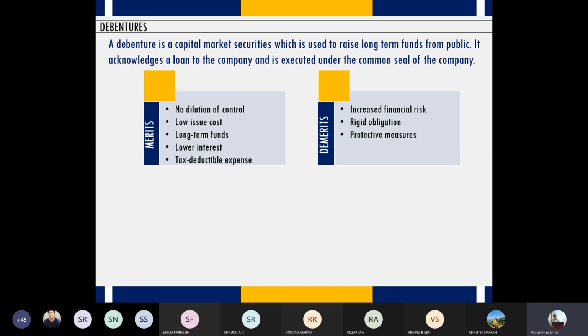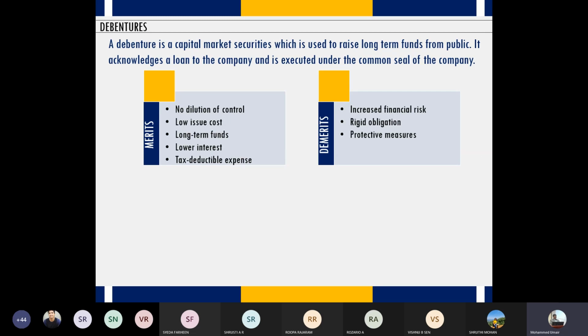So these are some of the major demerits, and amongst these three, the most important one being the first one, which talks about financial risk. This is the major problem when you have debt as your major source of funding. It's not just debentures, for that matter, any source of debt capital has financial risk.